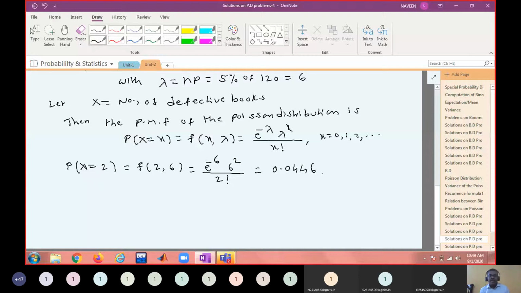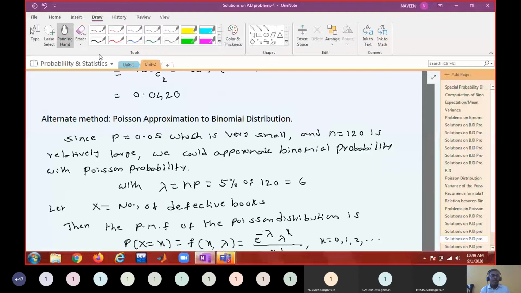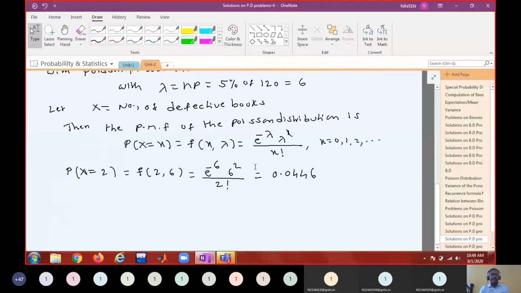Okay, so is it not a closer value? This is 0.04246. Okay, so the values are almost the same.